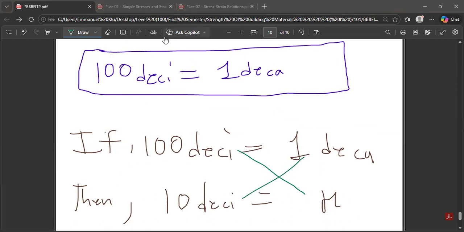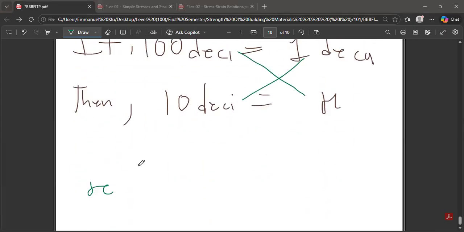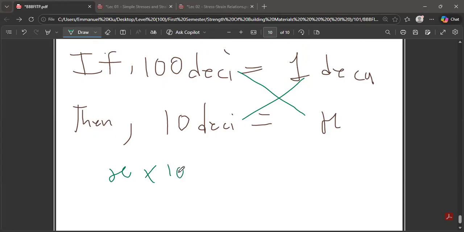Multiply it, and this will also multiply this and this also. So we are going to get what? We are going to have x times 100 deci is equal to 10 deci times 1 deca.